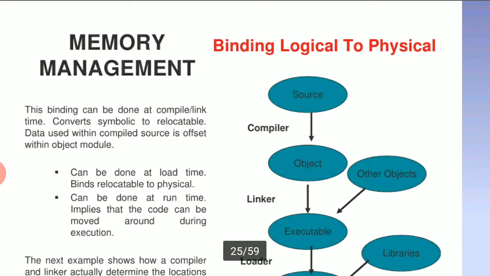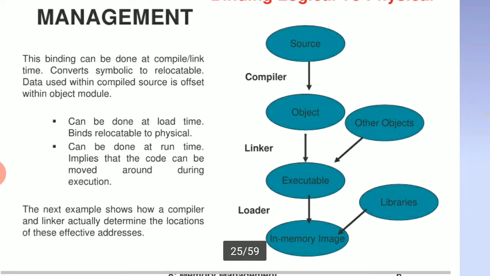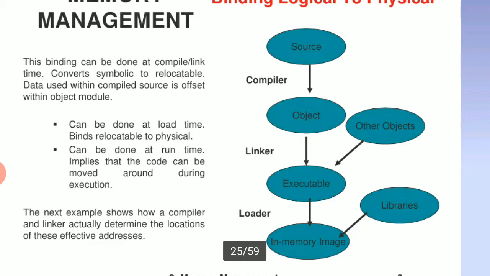Memory management: binding logical to physical. This binding can be done at compile or link time, converting symbolic to relocatable data used within the compiled source, with offsets within the object module. It can be done at load time, and binding relocatable to physical addresses can be done at runtime, which implies the code can be moved around during execution.